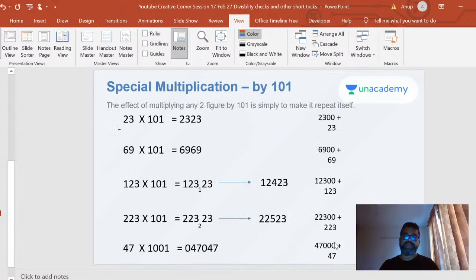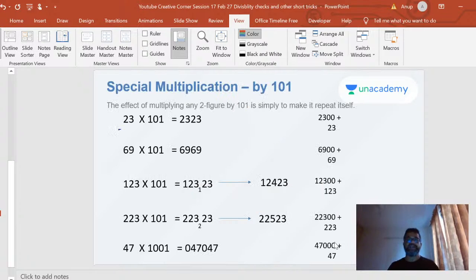All right. Let's look at multiplication by 101. This is also another simple property. When you have 23 into 101, the answer is 2323. The 23 repeats itself. 69 into 101 is 6969. Now 123 into 101. The only difference here is that this is a base of 100, so you're allowed only two digits. One gets carried over into the thousands place.